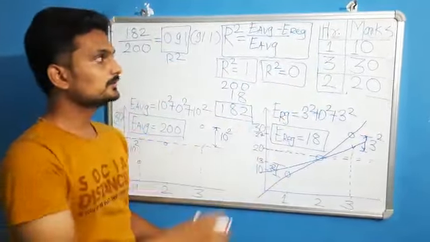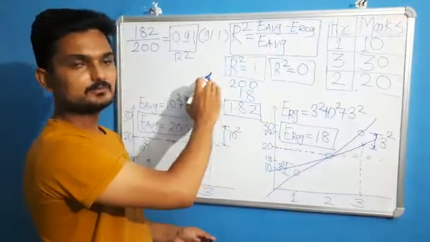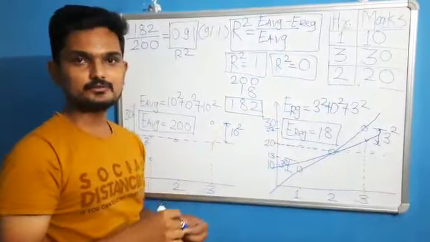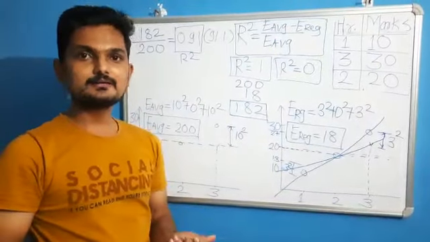So this is how we can calculate the formula of R square and the maximum and minimum value of R square. I hope guys you understand the concept of R square.